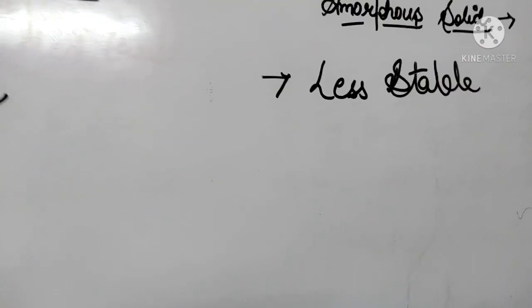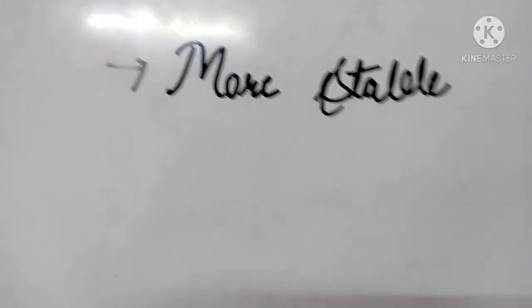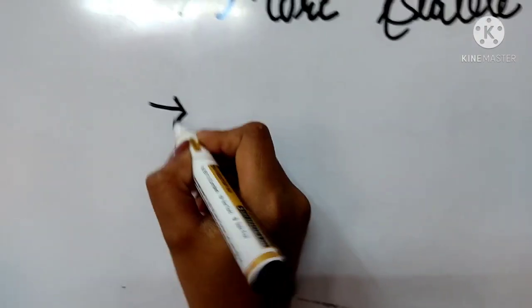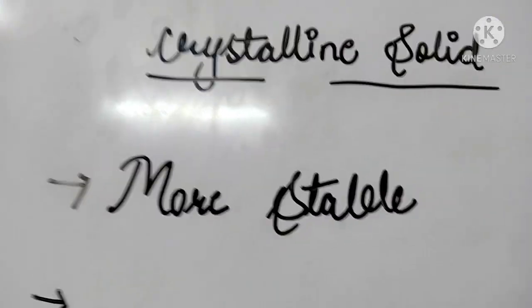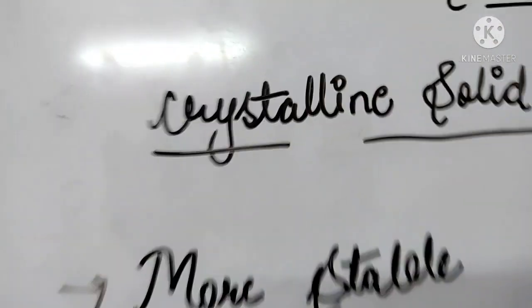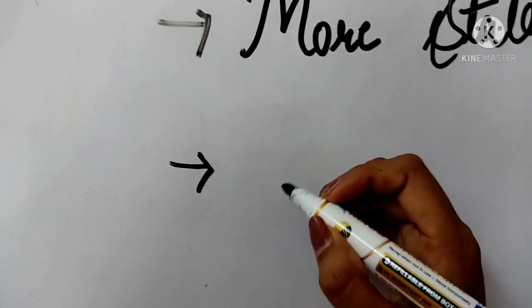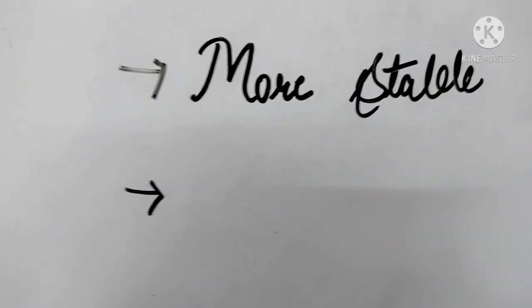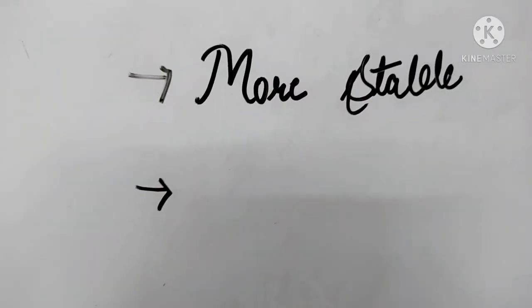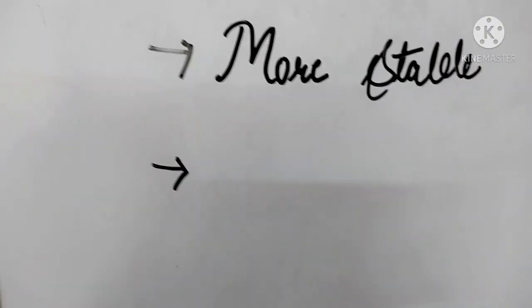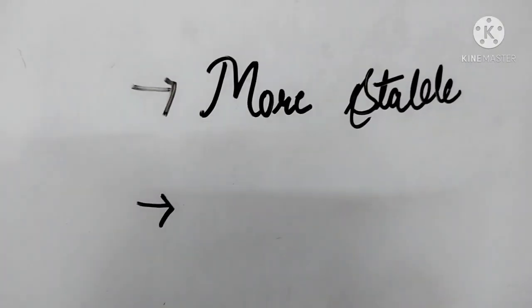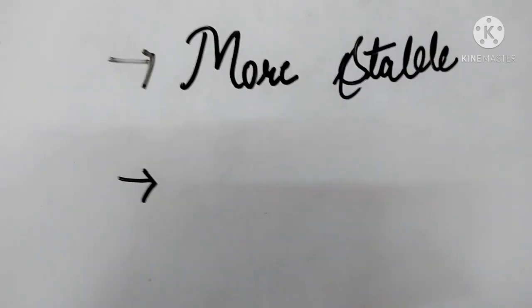Now the next one is when we cut a crystalline solid. When we cut the crystalline solid, we get a smooth and shiny surface. After cutting, it splits into two pieces and we get a smooth and shiny surface.